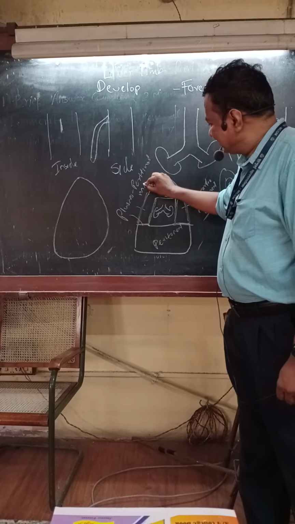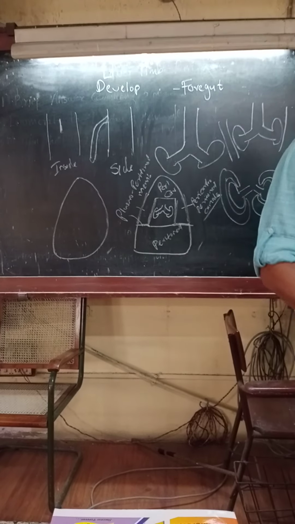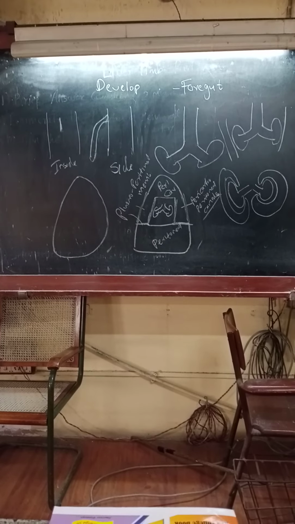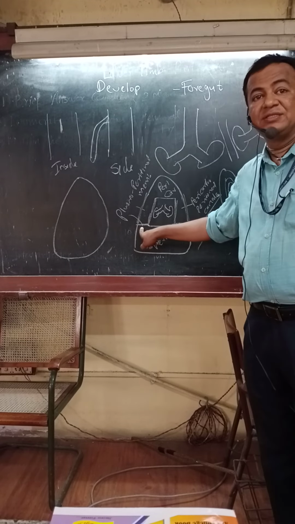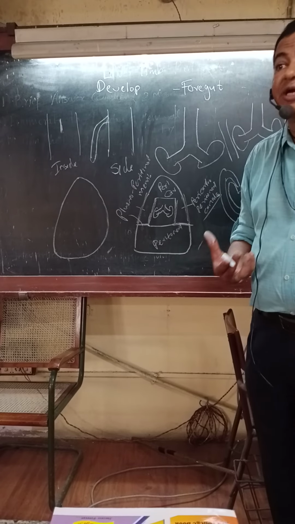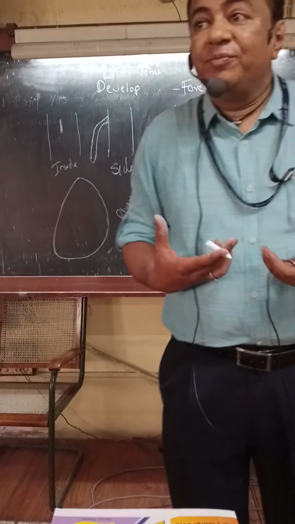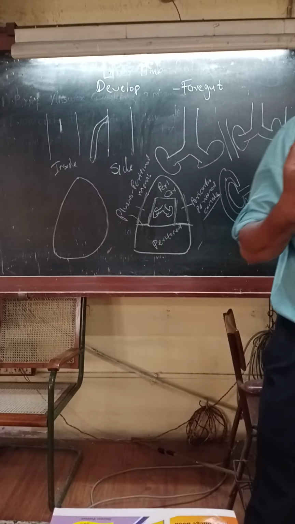Any guess what this pleuroperitoneal membrane will contribute to the formation of? The diaphragm. If these pleuroperitoneal membranes are not formed, there will be a congenital diaphragmatic hernia. Organs from the abdomen will herniate into thorax. So is that clear to you?